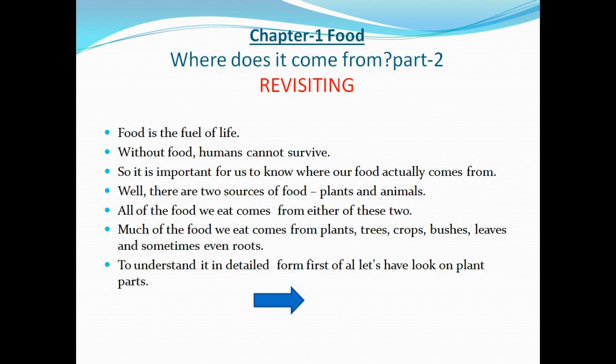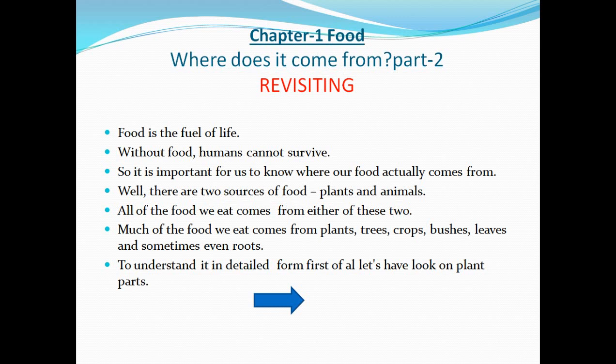In the same way, we are also dependent on food, because food consists of different types of nutrition which provide energy to our bodies to work. If we don't eat food, we are not able to stand. This means that without food, humans cannot survive. So it is important for us to know where our food actually comes from.